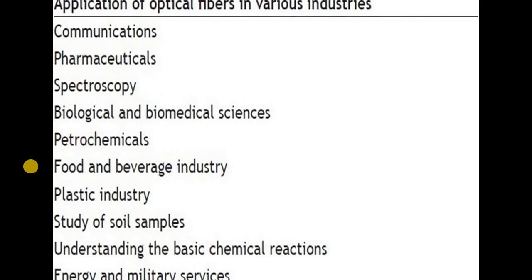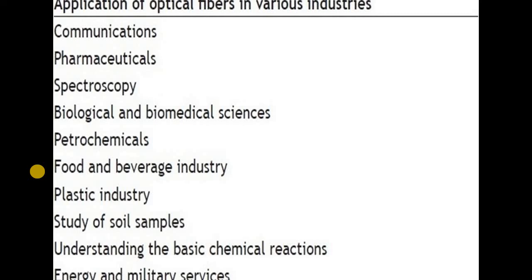And next is petrochemicals. We can say that chemical energy is directly proportional to electrical energy. We use mobile phones, where the battery is made up of chemicals, and that chemical energy is converted into electrical energy. So chemical energy is directly proportional to electrical energy.